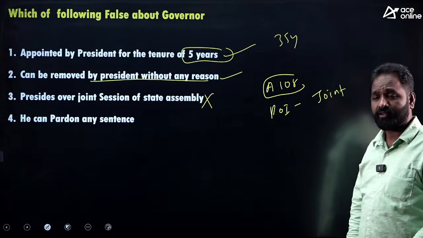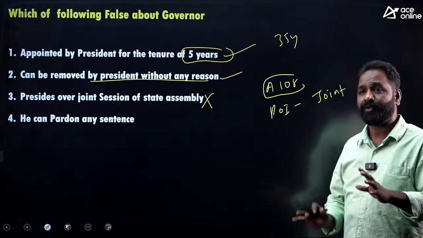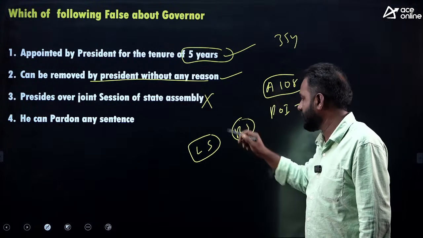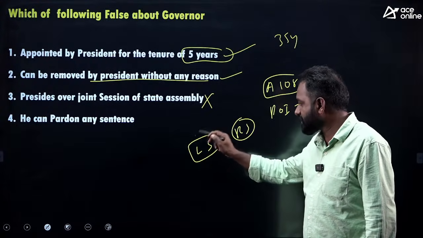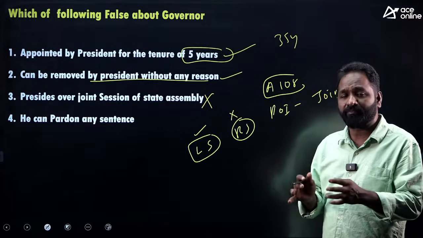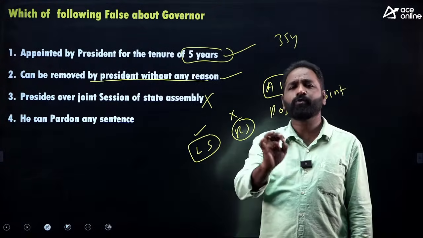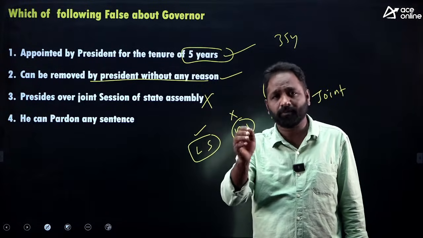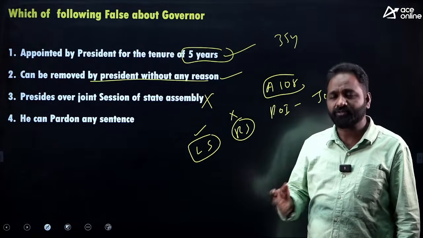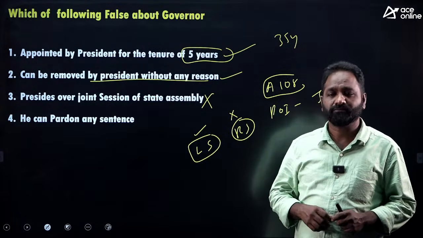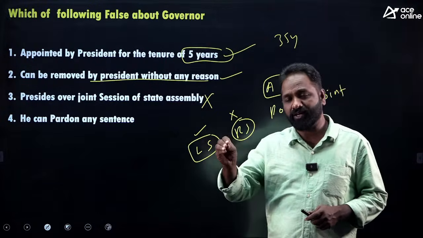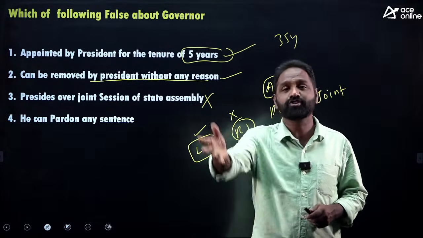Even at state level, the governor can go for a joint session. See, what is a joint session? If a bill is approved by Lok Sabha and sent to Rajya Sabha, one house is approved, the other house is not approved, or there is some disagreement between the two houses. Very simple. The government wants to pass the bill at any cost. One house has approved, the second house is not passing the bill because they are against some points. Immediately, under Article 108, the President of India can conduct a joint session.